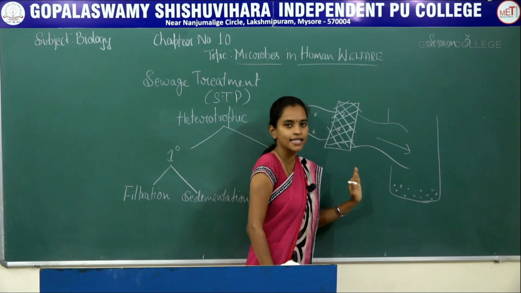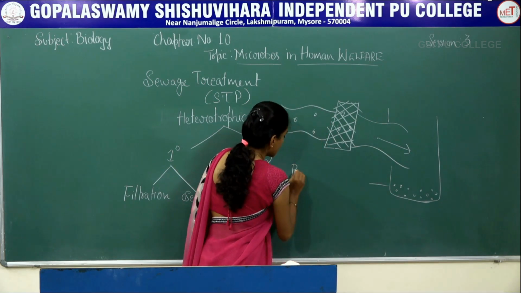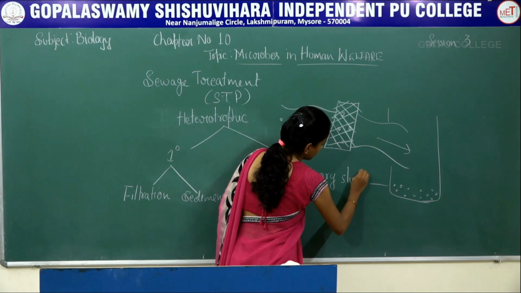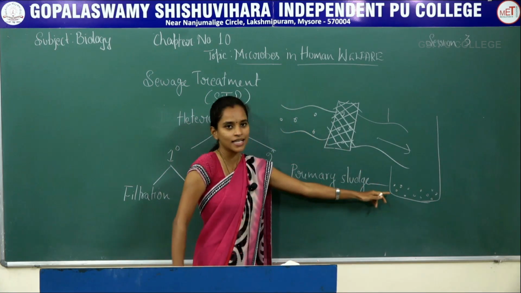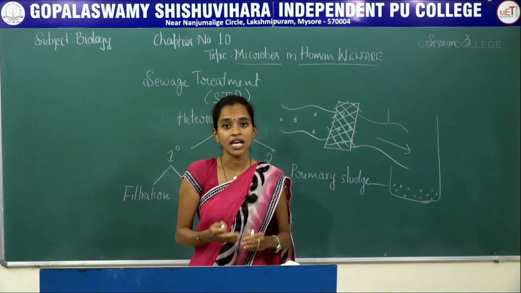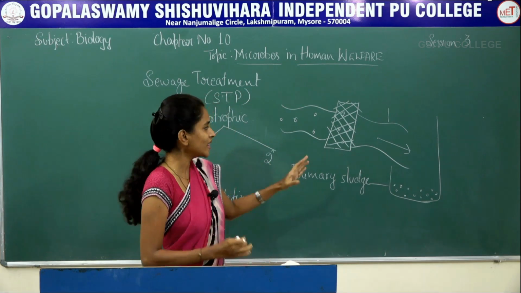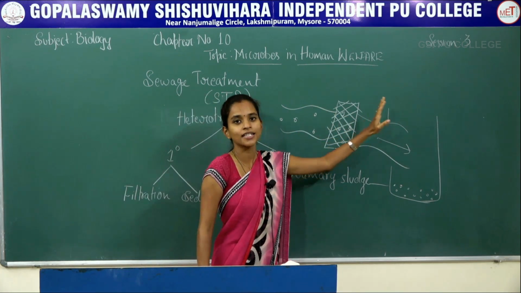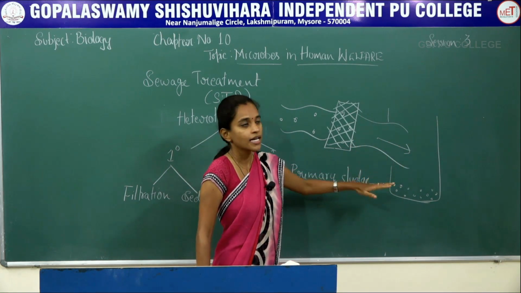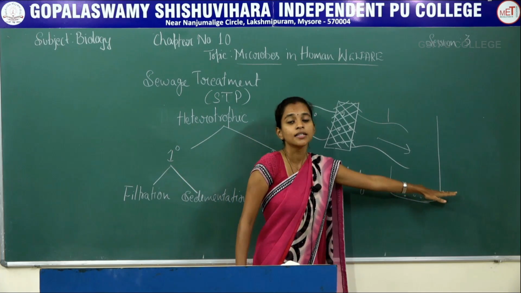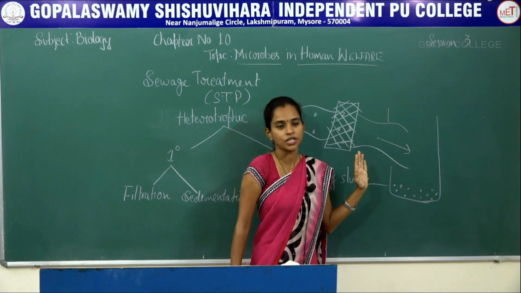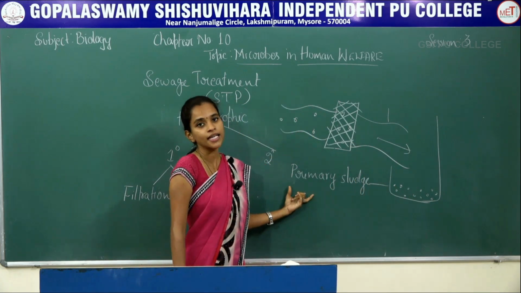Now whatever gets settled here is termed primary sludge. So what is primary sludge? In the primary treatment, after the filtration process is completed, when the sewage is transferred into the settling tank or sedimentation tank, the small stones or sand settle at the base of the tank, which is termed primary sludge.